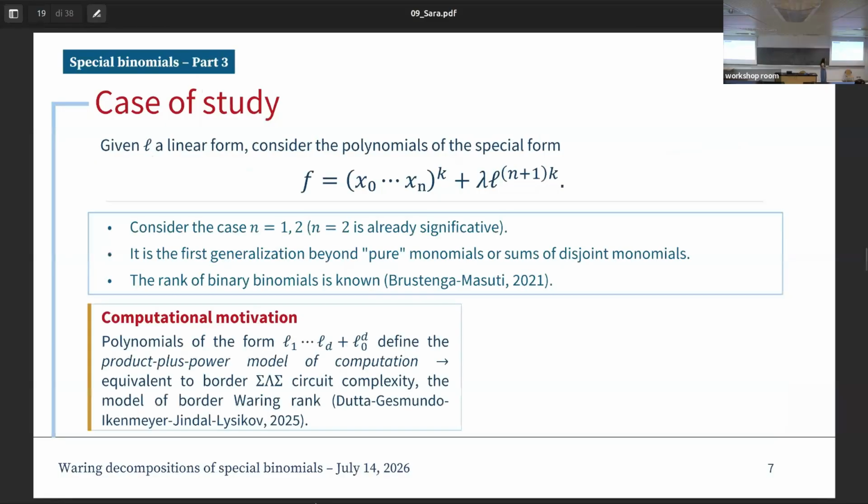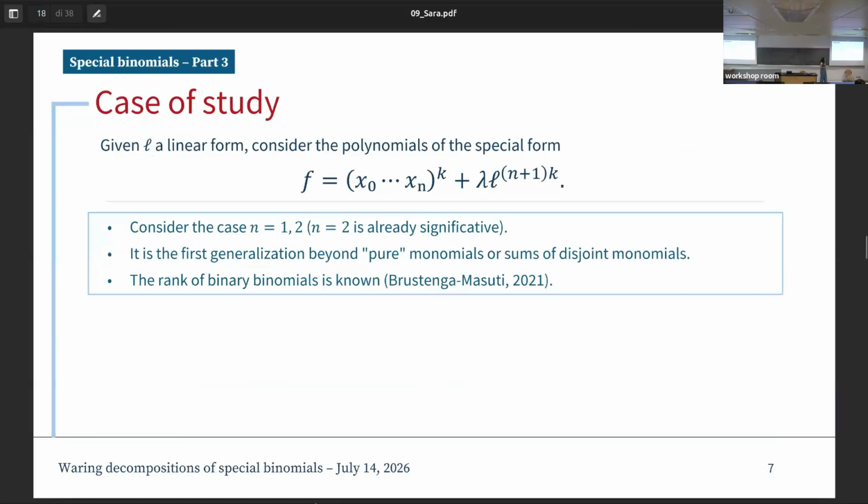Okay, so why do I start with this case? First of all, because for n equal to 1 and equal to 2, I can perform the computation. Okay, and the case n equal to 2 we will see in the following. Then, because it's the first case beyond the pure monomials, for instance, the sum of these terms. And finally, because we already have the characterization of the rank for binary binomials given by Carlini, Catalisano, and Geramita.